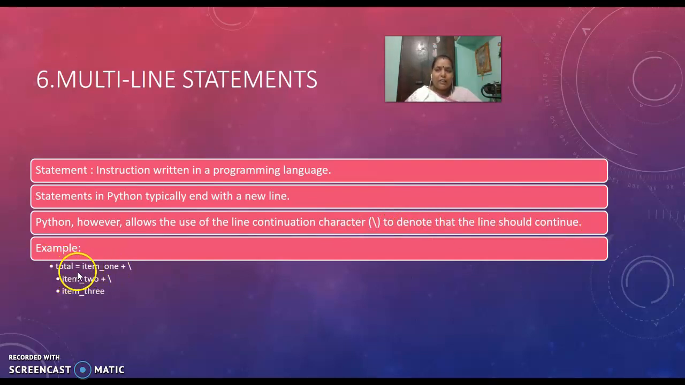Total equal to item 1, which is the variable, plus. This is incomplete, that means it should come to the next line and add the next variable item 2, plus, it should come to the next line and item 3. So likewise, we can give multi-line statements. Even though it comes in multiple lines, it is considered a single statement.